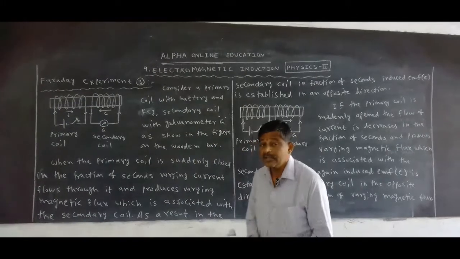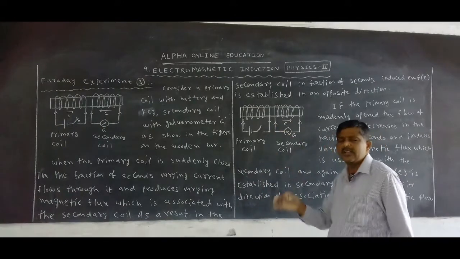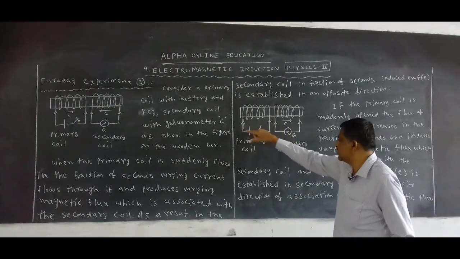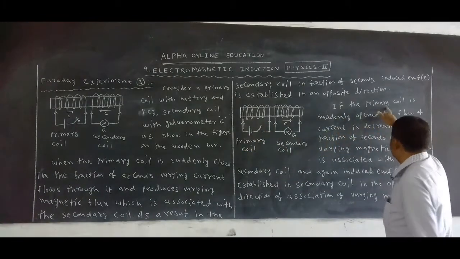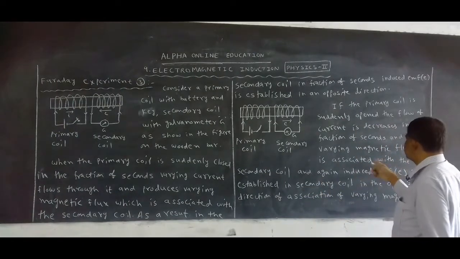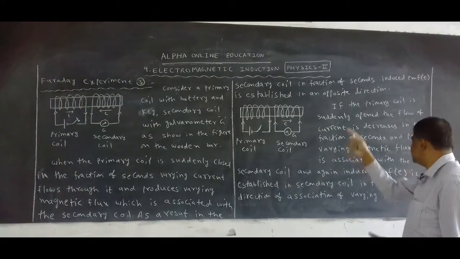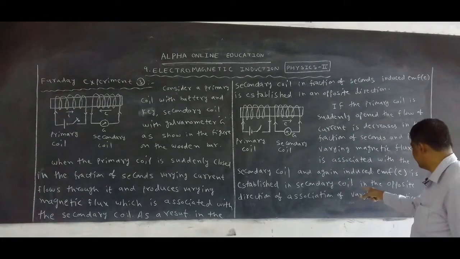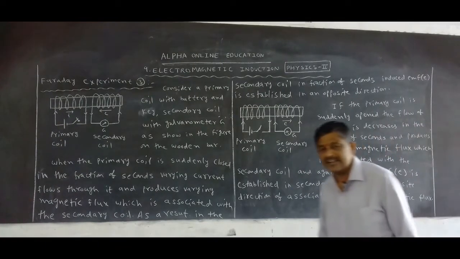Okay, now if suddenly opened, what happens? Here also, in a fraction of a second, the varying current is passing, just as when suddenly closed, now suddenly opened in a fraction of a second. If the primary coil is suddenly opened, the flow of current decreases in a fraction of a second and produces varying magnetic flux, which is associated with the secondary coil. Again induced EMF is established in the secondary coil in the opposite direction of association of varying magnetic flux.